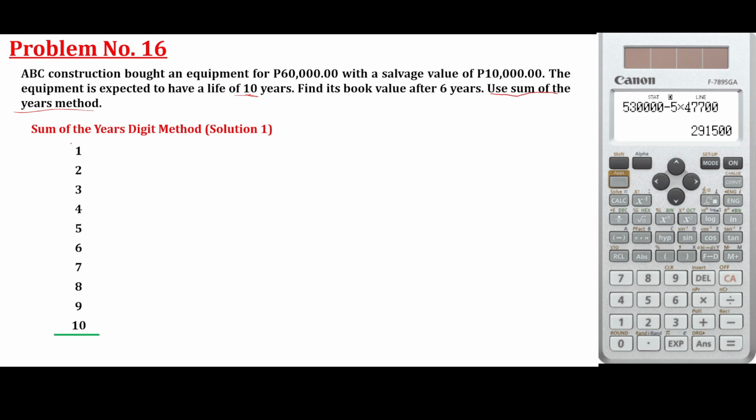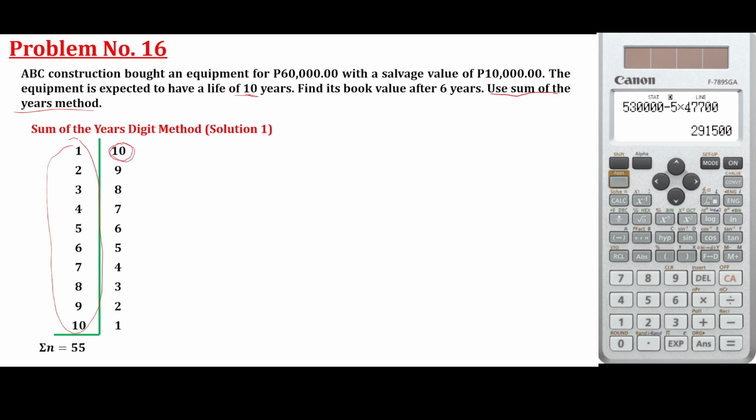And then just add all of those years. That's why it's called sum of the years. So, adding, that is 55. Now, list backwards the number of years, 10, 9, 8, 7, 6, 5, 4, 3, 2, 1.